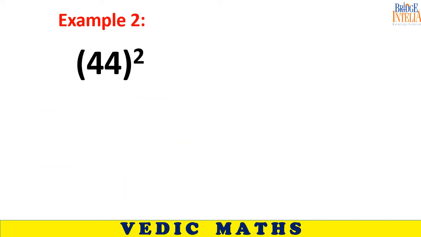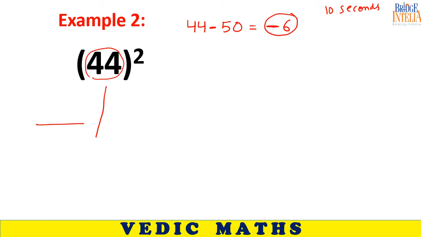Now I am giving you a challenge. 10 seconds. Open challenge. Nobody would be able to solve this, I know, within 10 seconds. As soon as you see this number, from this number subtract 50, you will get an answer. Using this answer, you will reach the final answer. So what should I write in part 2?